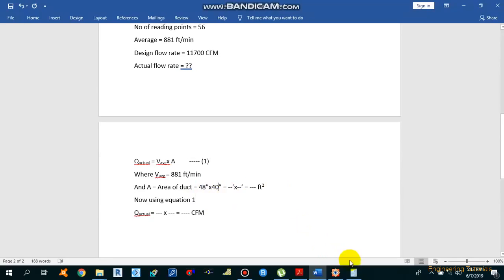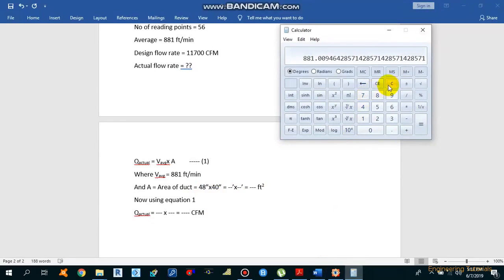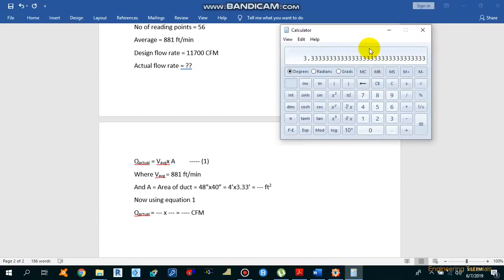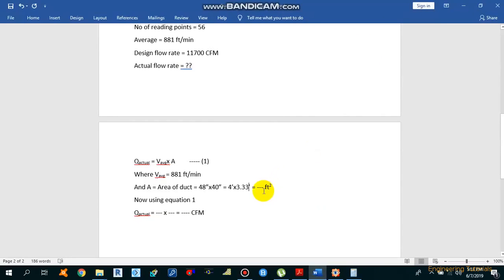I will convert this into feet. 48 inches is 4 feet, and the other one will be 3.33 feet. So 4 feet by 3.33 feet. How much area will we have? That is 3.33 multiplied by 4. You will get 13.33 square feet area.